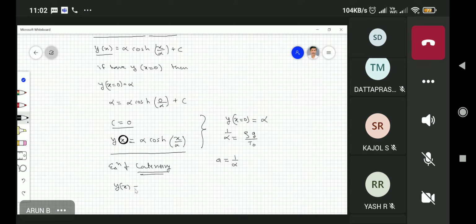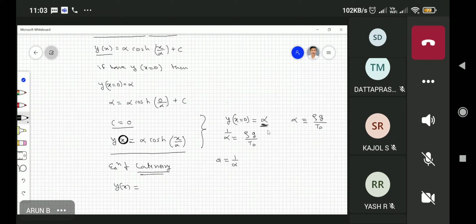Sir, can you please repeat the point y of x at 0 is equal to alpha? I don't understand. See, because I am substituting something, my alpha has a dimension of length, isn't it? Alpha has a dimension of length, which is rho g by T0.